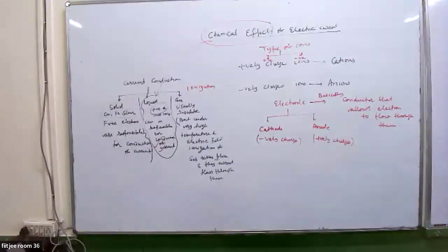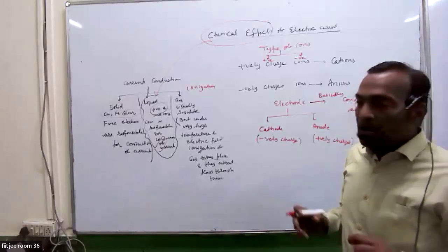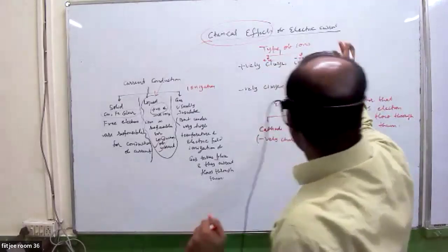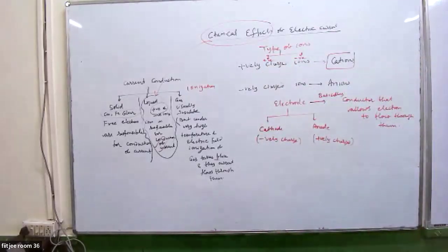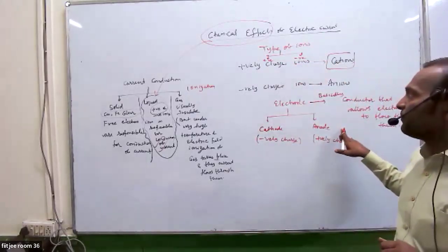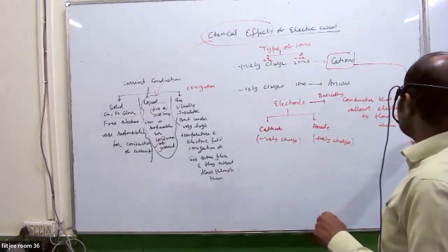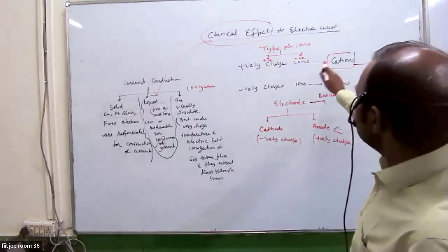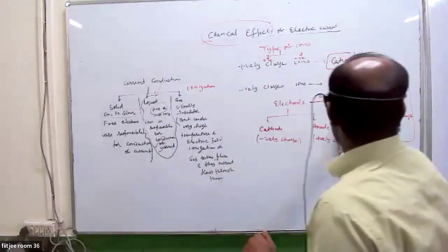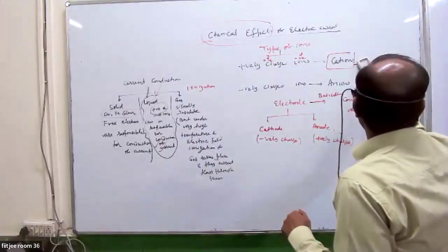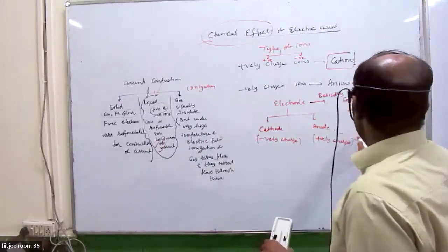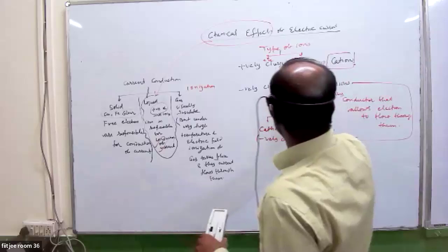Now, you know opposites attract each other. So if a cation is positively charged, it is attracted by whom? It will go to cathode or anode? Cathode. So cation goes to cathode, and anion goes to anode.